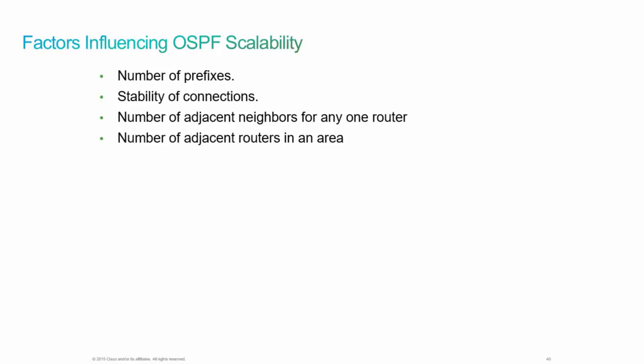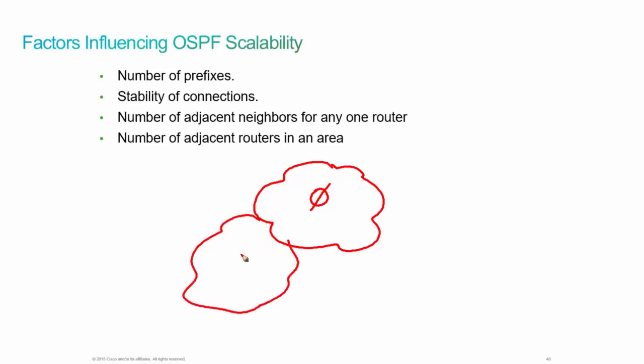What are my connections going to be? What are my routers that are going to be adjacent? We have to remember that with OSPF, we design with an area 0 in mind, the backbone, and then we have other areas that attach to that. Let's say this is area 1, and this is area 2.